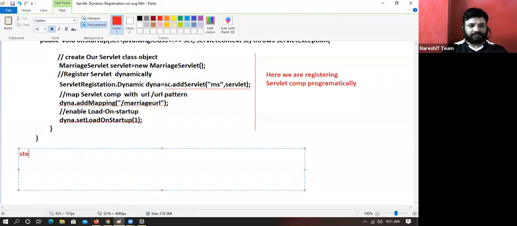Now listen. Step number 4. Prepare a jar file having META-INF/services/javax.servlet.ServletContainerInitializer file.